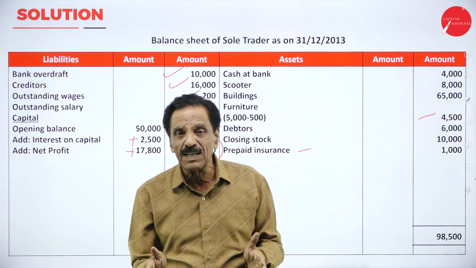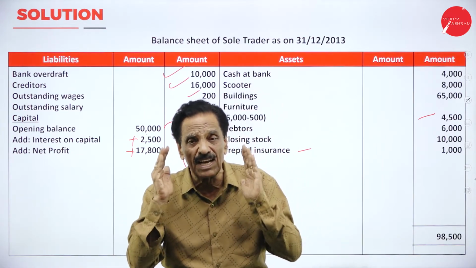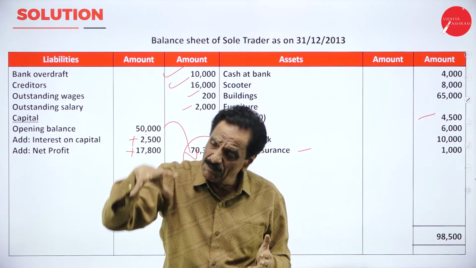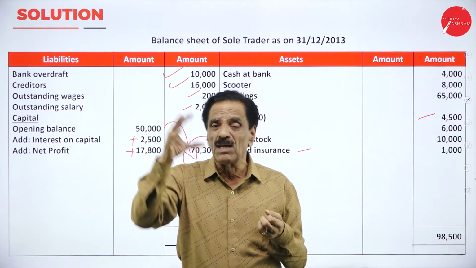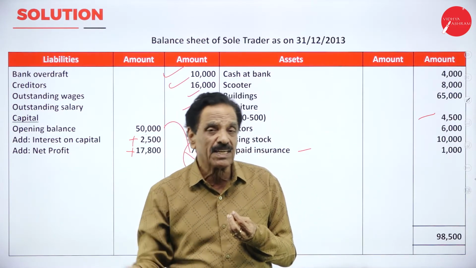Then we come back to the balance sheet. Balance sheet is not an account. It is a statement of assets and liabilities, which shows the financial position of the concern. How much asset we are having, how much liability you have to pay, what is the difference of capital. When you compare to last year, whether the capital has been decreased or increased.